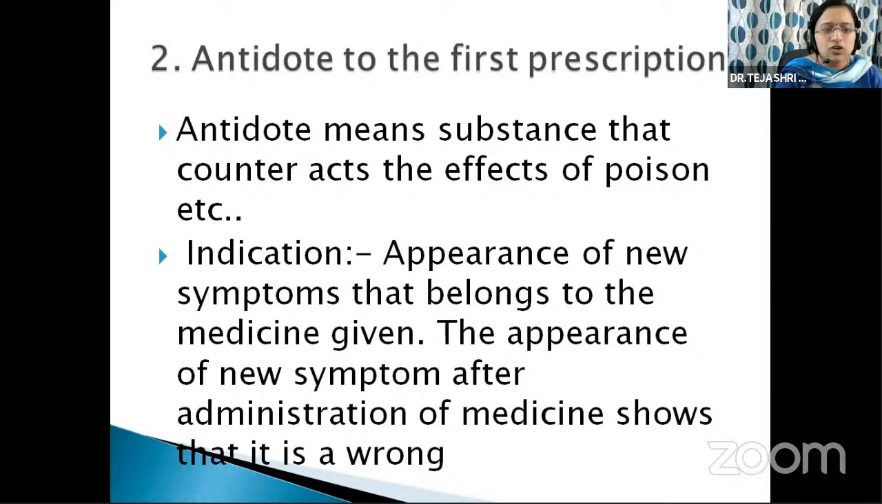There are three indications for antidoting the prescription. First indication, appearance of new symptoms, but not the old symptoms, not the symptoms of the disease, but those belonging to the medicine given. Then you have to antidote that medicine. We have already seen this in Kent's 10th observation: new symptoms appear after the remedy. The appearance of new symptoms after administration of medicine shows that it is wrong.